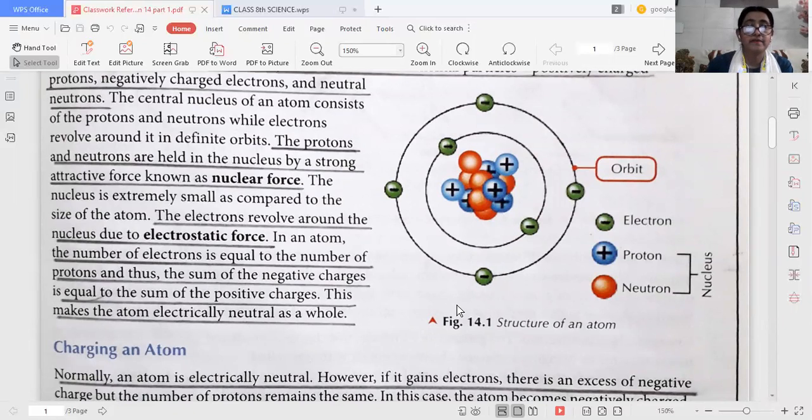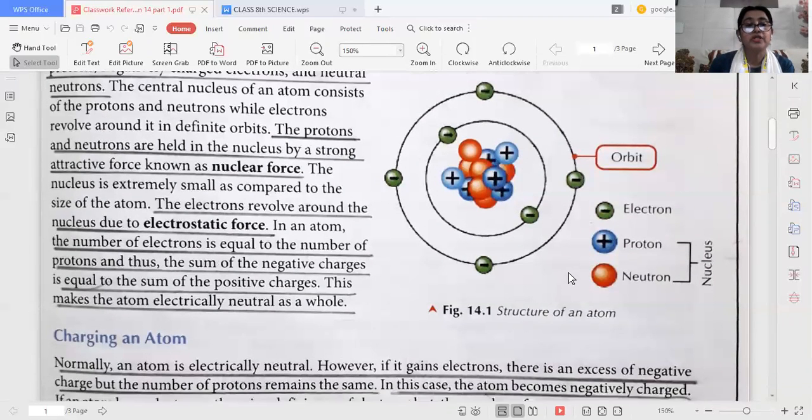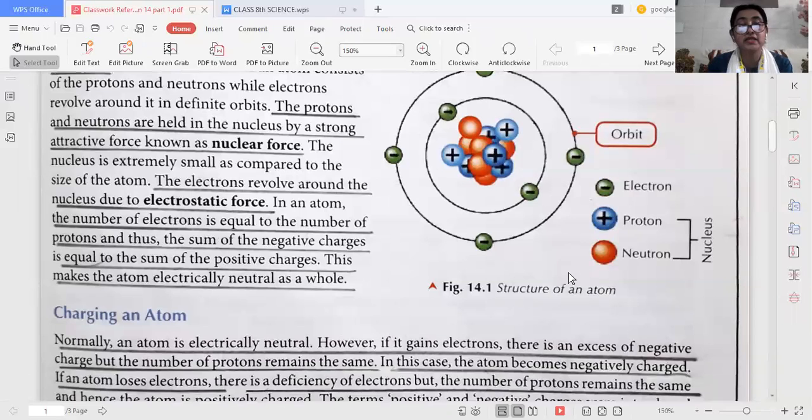In an atom, the number of electrons is equal to the number of protons. Thus, the sum of the negative charges is equal to the sum of the positive charges, and this makes the atom electrically neutral as a whole.